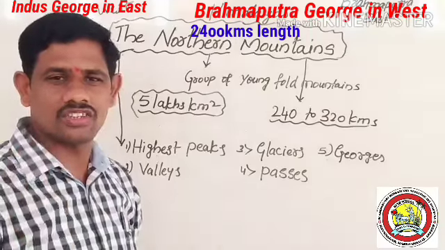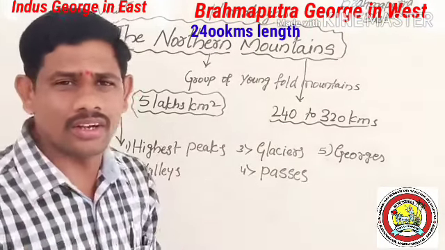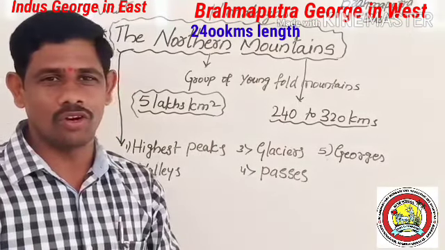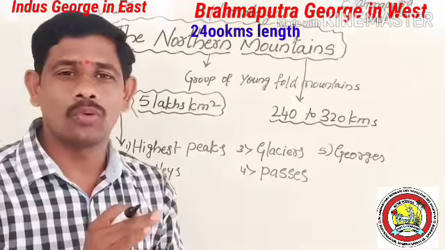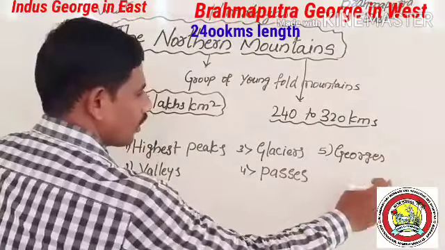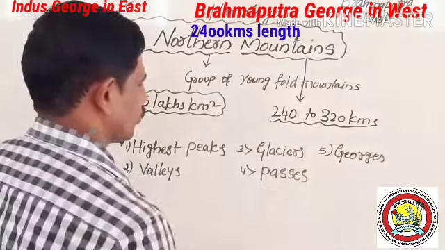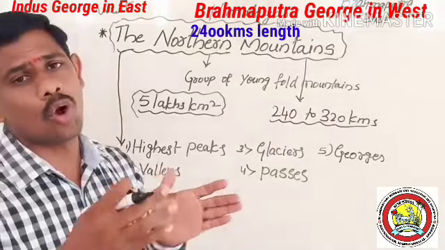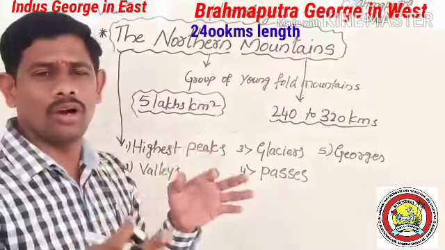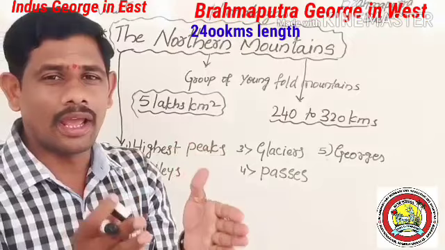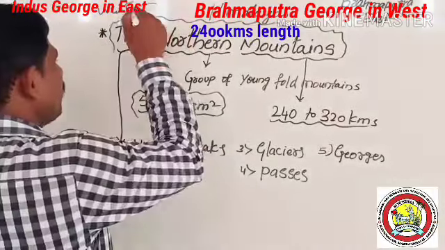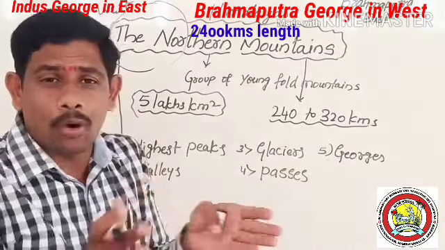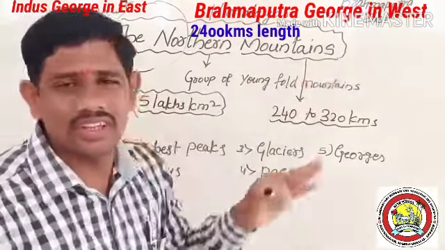It is the highest mountain range in the world. The Himalayan ranges are called the highest mountain ranges in the world. So the Himalaya northern mountains consist of these. And also, the northern mountains are wider, broader in the west and narrow in the east. So this western side is broader. Northern mountains are broader in the west and narrow in the eastern side.